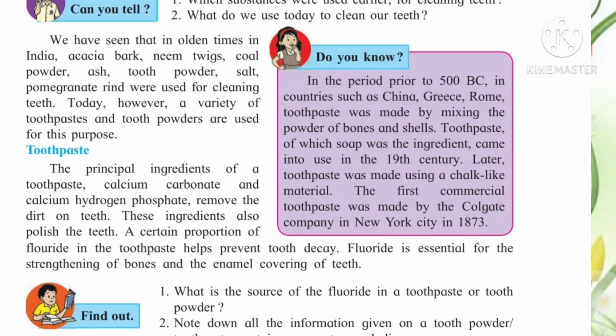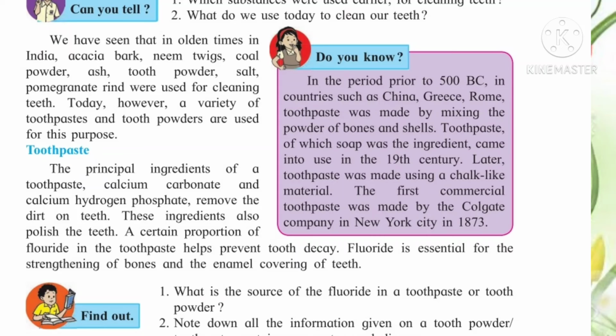So it is very old, that Colgate toothpaste, which was made in New York City in which year? 1873. Okay. Now find out, see the question. What is the source of the fluoride in a toothpaste or tooth powder?